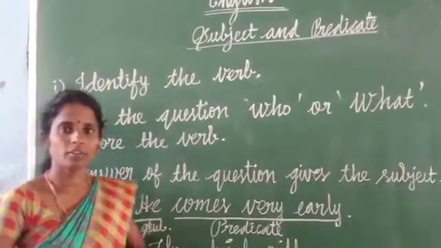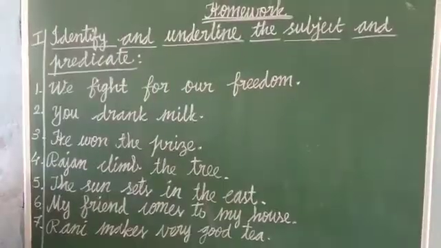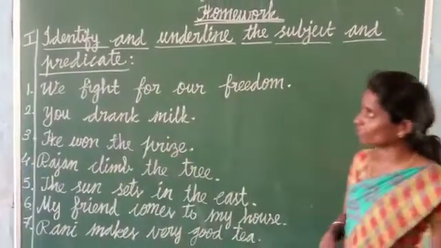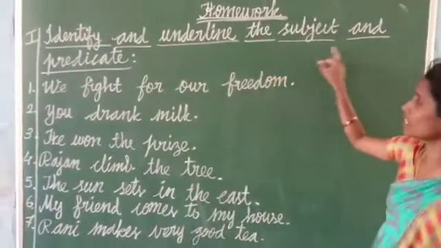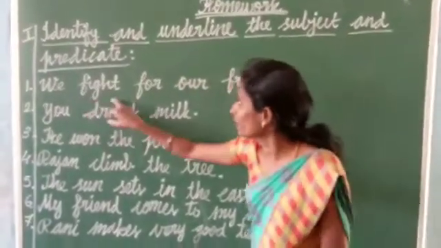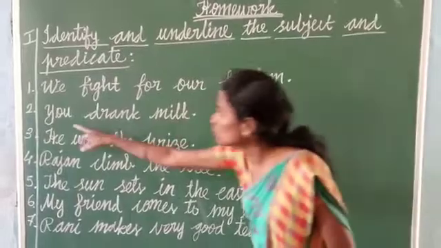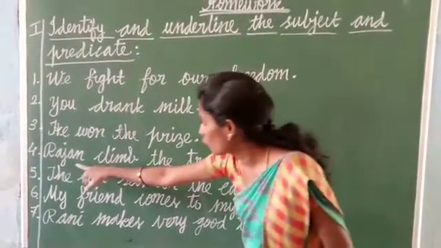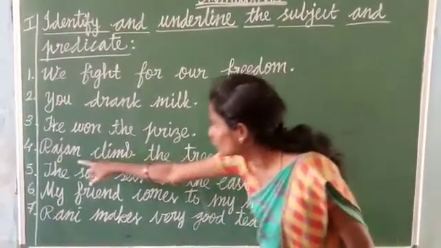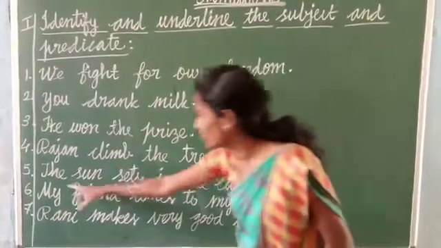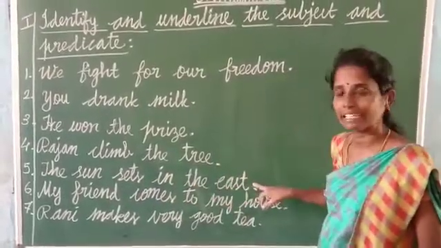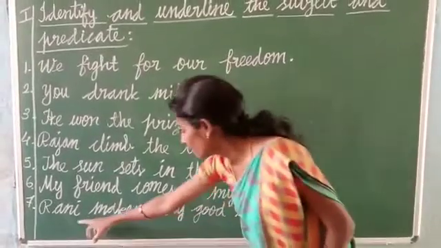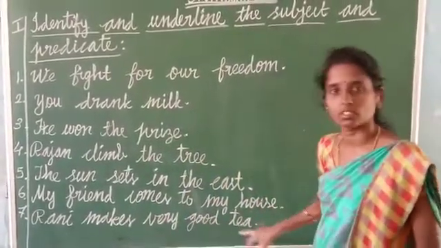Okay, now we go for our homework. Okay, students, this is your homework. Identify and underline the subject and predicate. We fight for our freedom. You drank milk. He won the prize. Rajan climbed the tree. The sun sets in the east. My friend comes to my house. Rani makes very good tea.